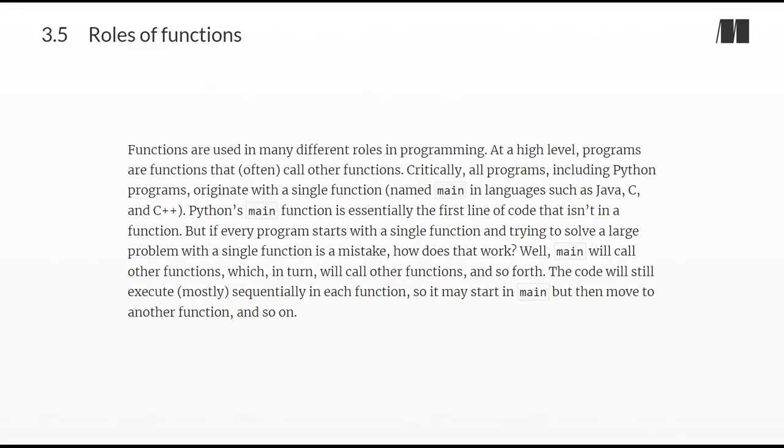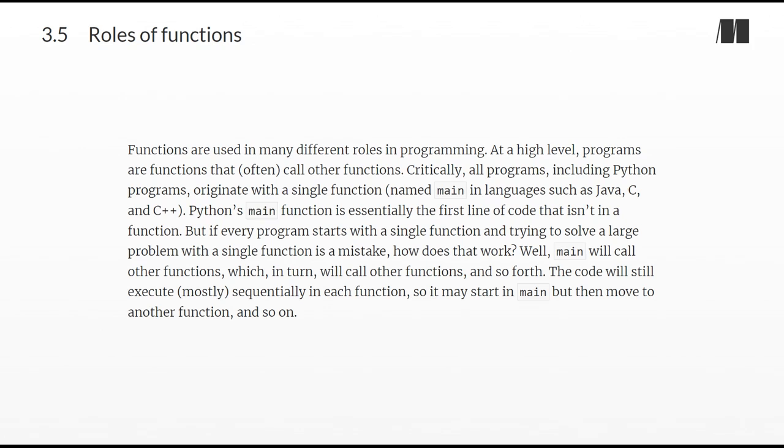Section 3.5, Roles of Functions. Functions are used in many different roles in programming. At a high level, programs are functions that, often, call other functions. Critically, all programs, including Python programs, originate with a single function, named main in languages such as Java, C, and C++. Python's main function is essentially the first line of code that isn't in a function.